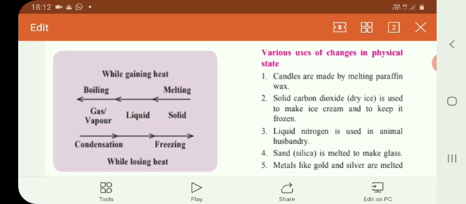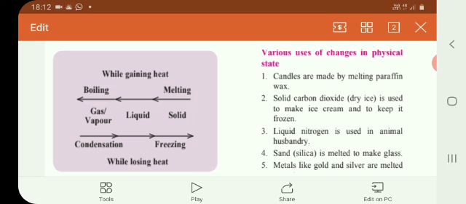See the arrow, that water starts boiling and converts into vapor. That same water, when it is cooled, come to the lower figure, when that water is cooled, that process is called freezing and it converts into solid form.